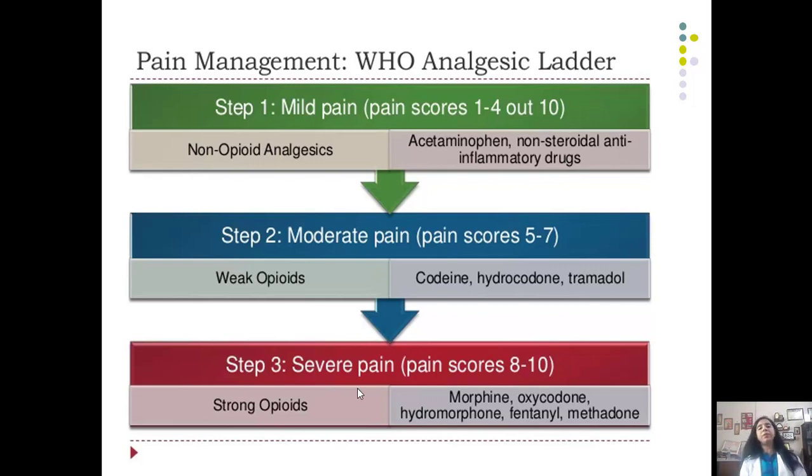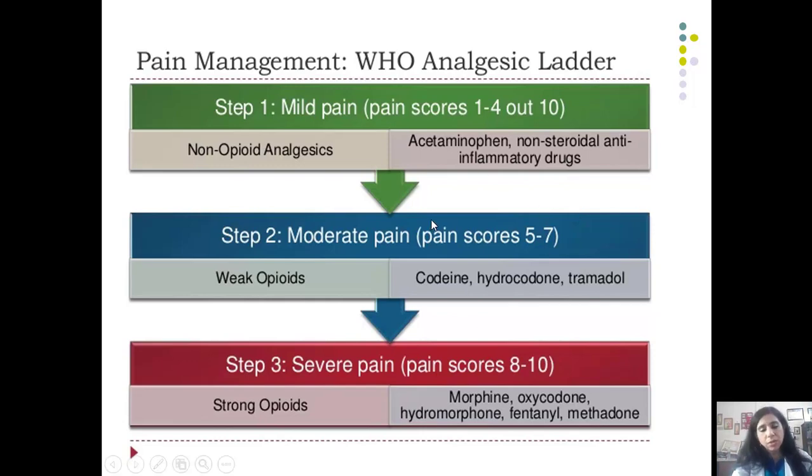Now, I was talking in my previous session about the WHO analgesic ladder, given by the World Health Organization, which gives a three-step approach to pain relief. First is step 1, which is mild pain, with pain scores of 1 to 4. 10 is the maximum pain score on the visual analog scale. You can target it with non-opioid analgesics, paracetamol in larger doses up to 1000 milligrams, and non-steroidal anti-inflammatory drugs. We have many such drugs in our kitty: diclofenac, ketorolac, ibuprofen, mefenamic acid, and many more.